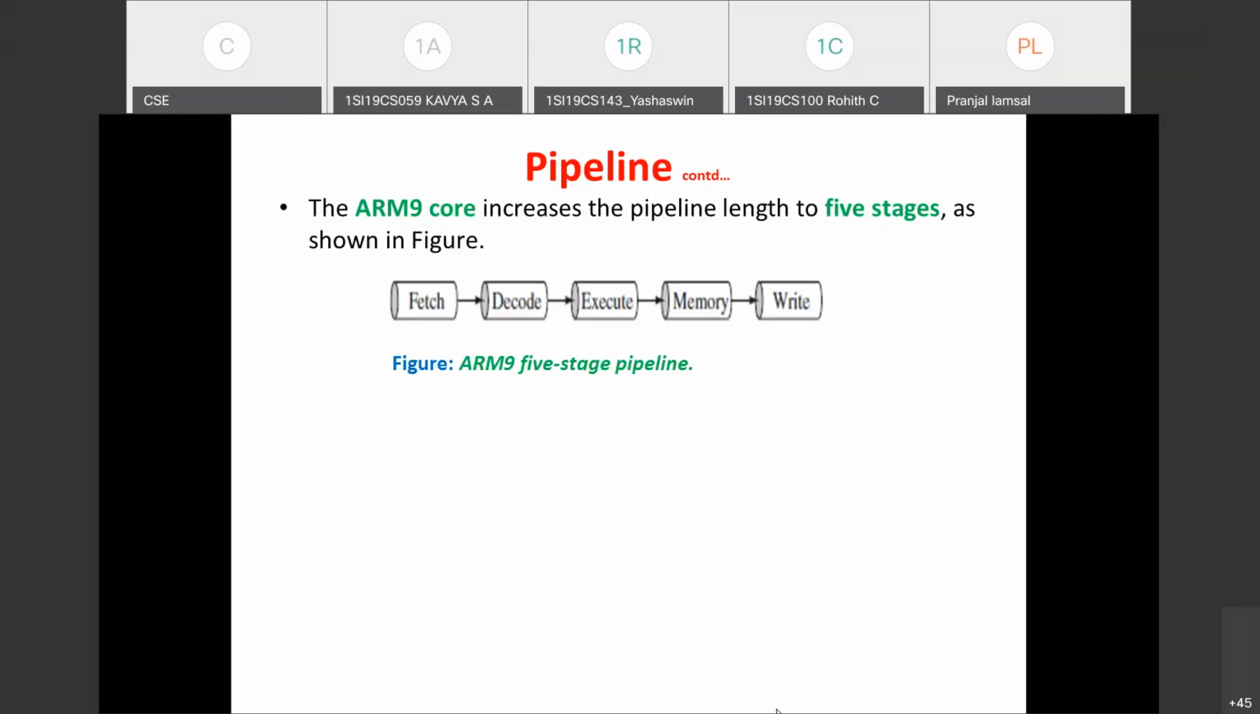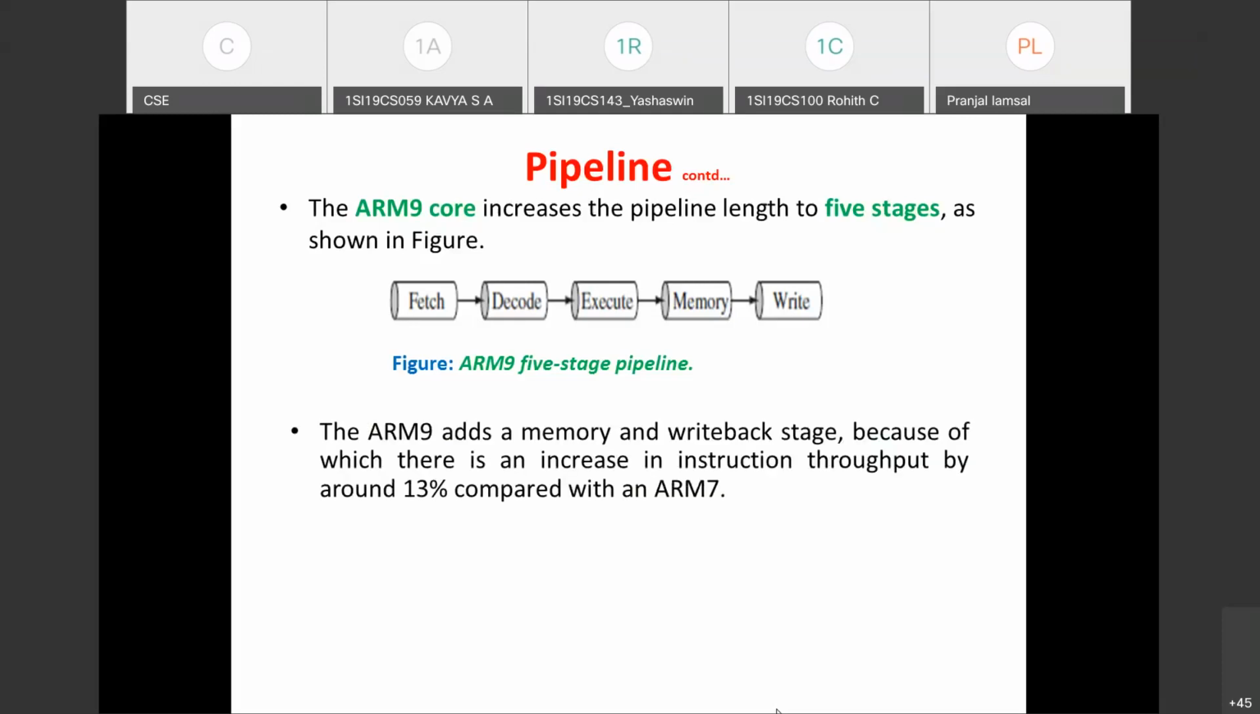This actually increases the instruction throughput. That is, more instructions can be executed in unit time using ARM9. Study says it is around a 30% increase in instruction throughput compared to ARM7. The frequency achieved in ARM9 is higher, and the system latency will also be more, as you know that the length of the pipeline increases. So to execute the first instruction, it will take more cycles.